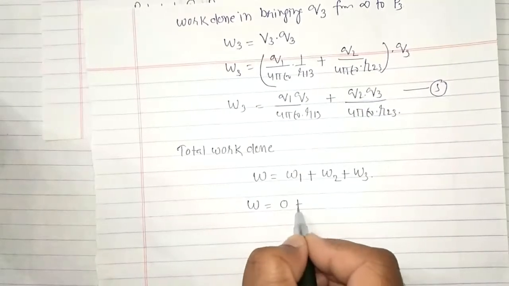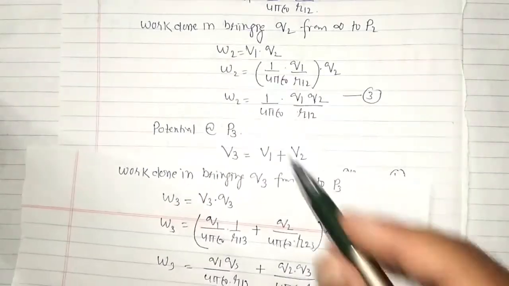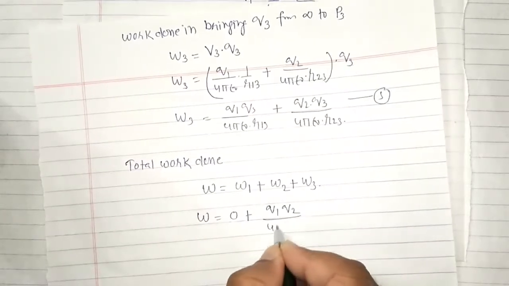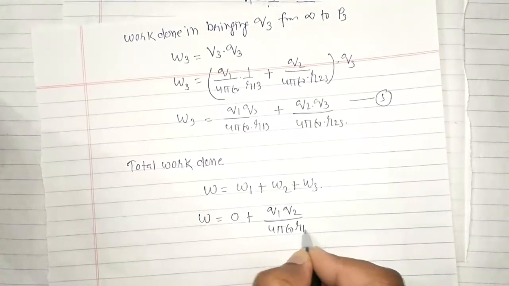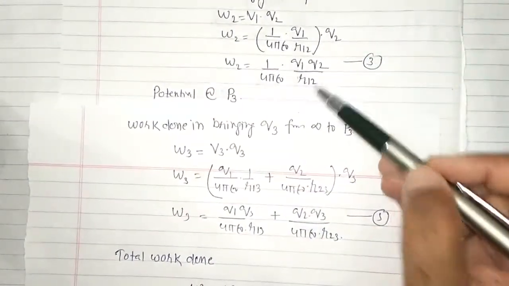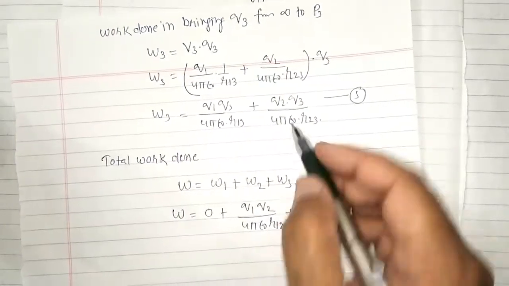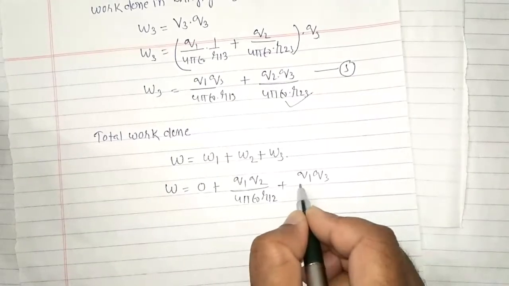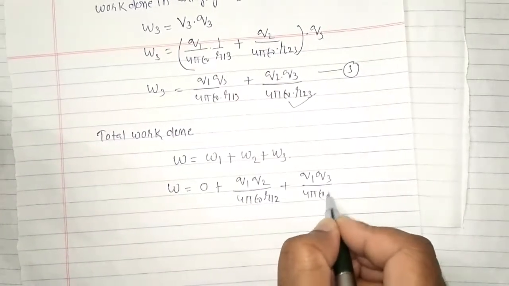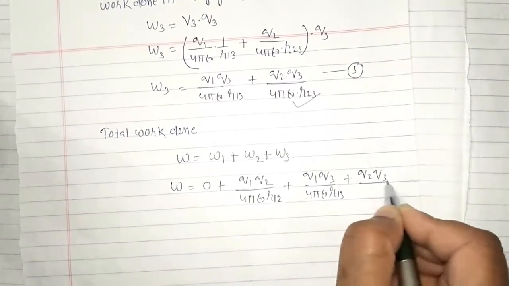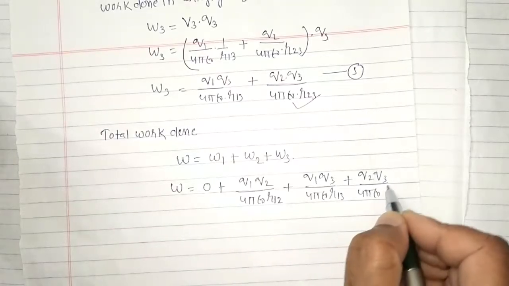W1 is equal to 0, and W2 is equal to Q1 Q2 upon 4 pi epsilon naught R12, this one. And W3 is Q1 Q3 upon 4 pi epsilon naught R13 plus Q2 Q3 upon 4 pi epsilon naught R23.